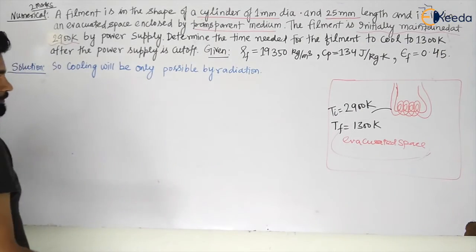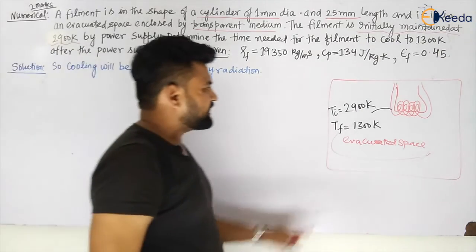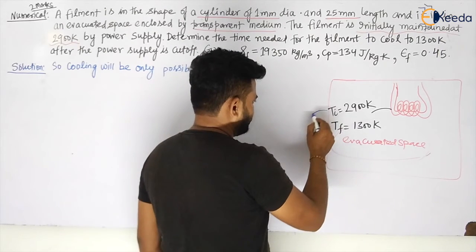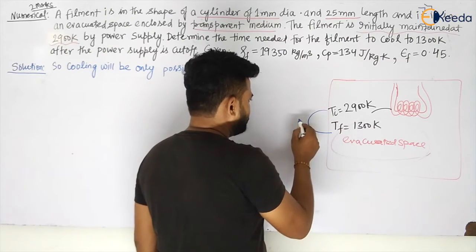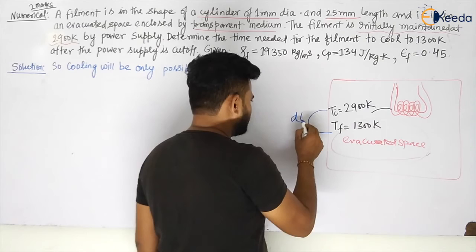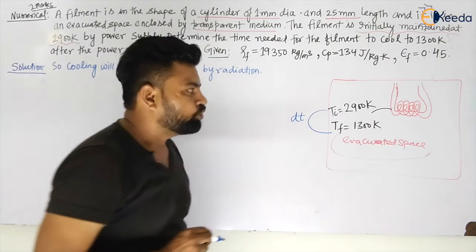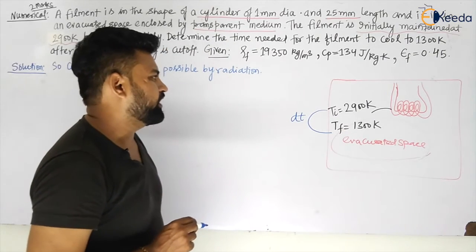Now he is asking about the time, from Ti to T final. If it takes a small time dt to change, what will be the time required to cool down?